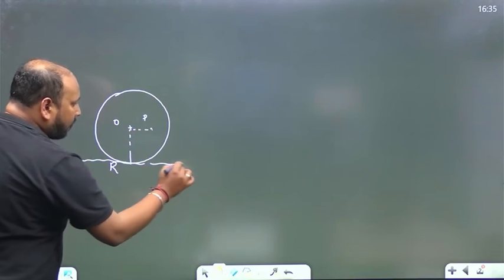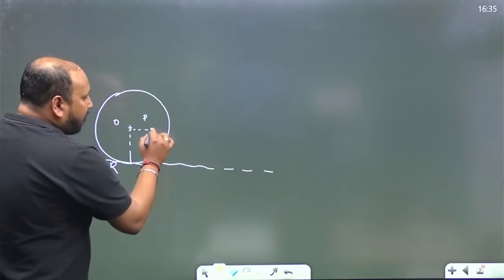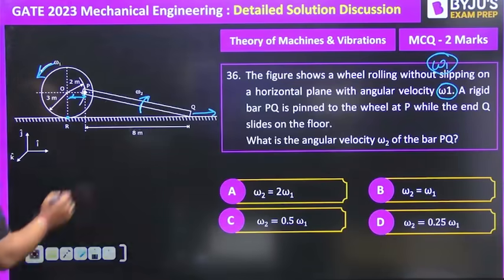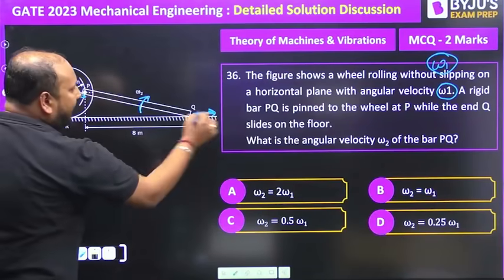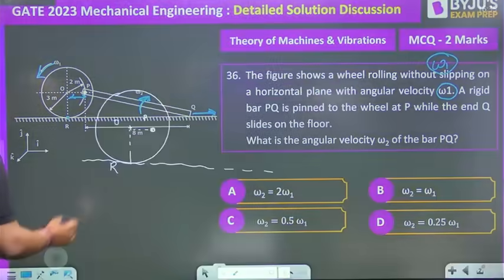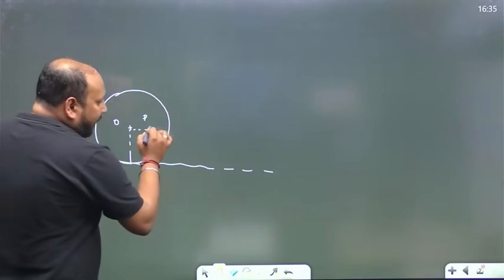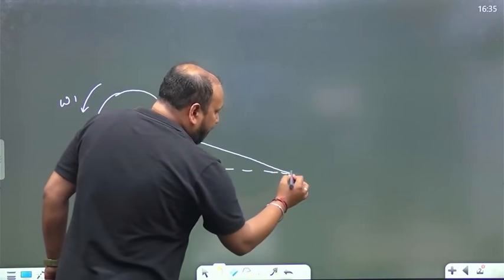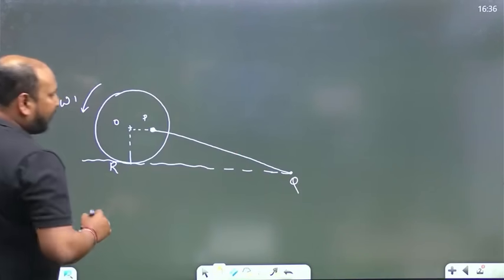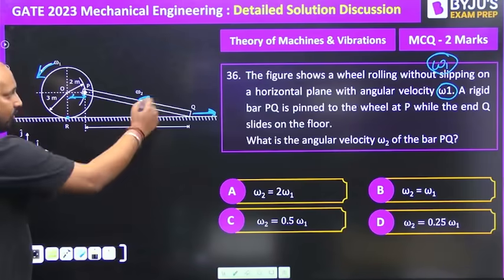And this rod is hinged at this point, and this Q is sliding, and this is the angular velocity omega 2, right? So this is your omega 1, right? And this is connected over here. That point is Q, fine, and it is having an angular velocity of omega 2.